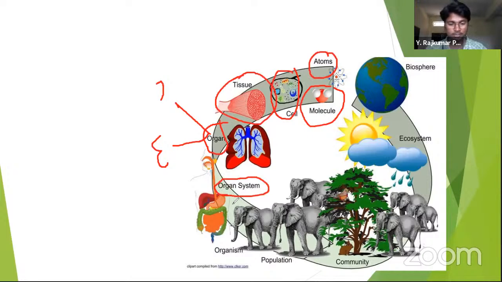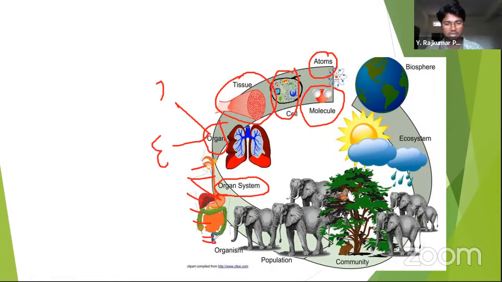Right? There are different systems in the body: digestive system, circulatory system, respiratory system, nervous system. They all make up a complete organism. Not only in human beings, all living creatures, all animals basically, have systems in the body. These systems are made up of different organs which are connected together. If you take the digestive system as an example: mouth, esophagus, stomach, liver, large intestine, small intestine, rectum, anus. These are the different organs present in the organ system.